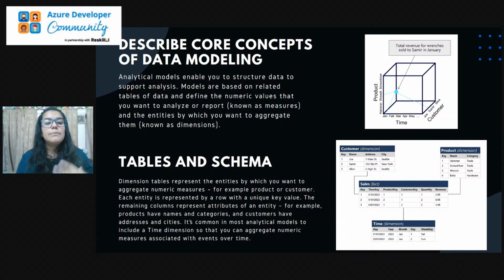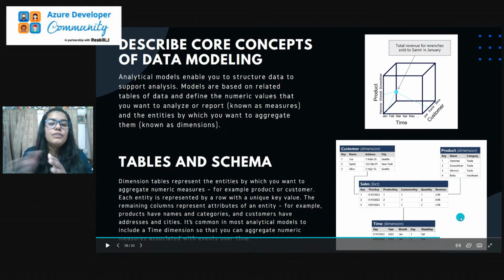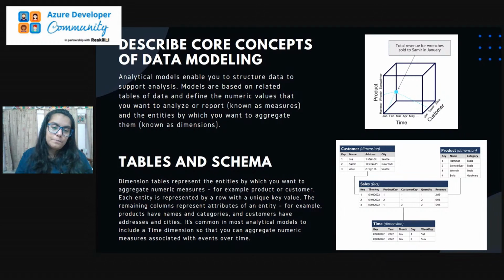Now talking about the tables and schema. Basically, dimension tables represent the entity that we are working over. Here we have a customer table and a product table. Collectively we are getting the sales table out of it, because we are taking the product key as a foreign key here, the customer key as again a foreign key here, and the sales key as our primary key. Then further, we use it for the time dimension, creating a further table, the time dimension table, and obtaining the results out of it.